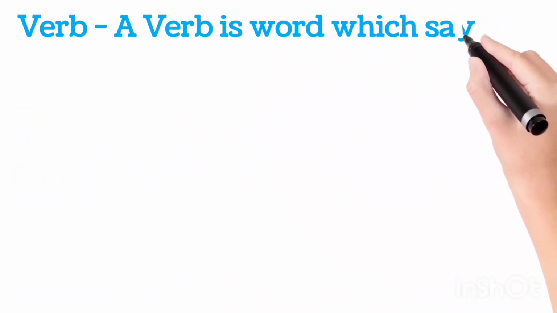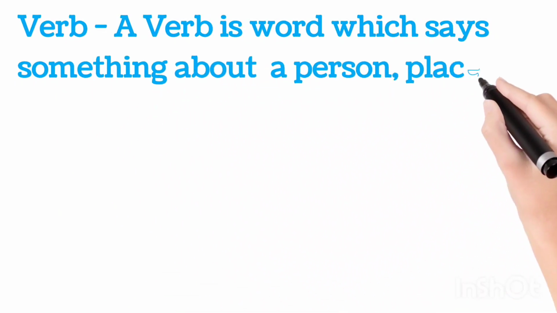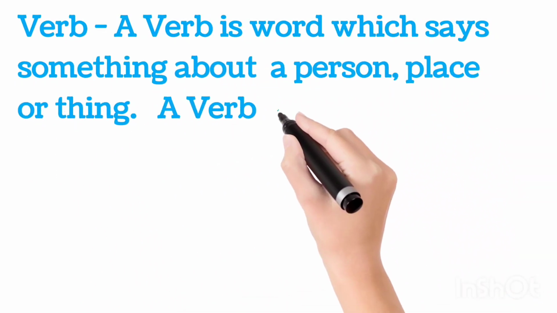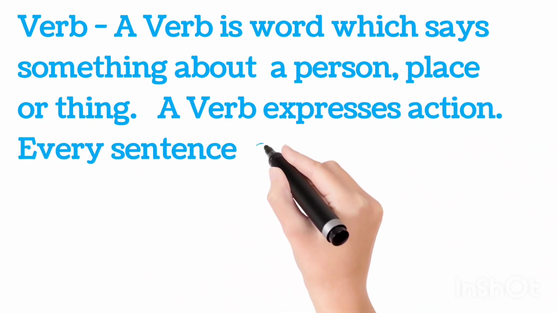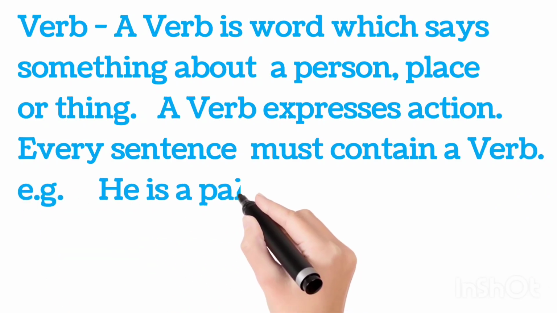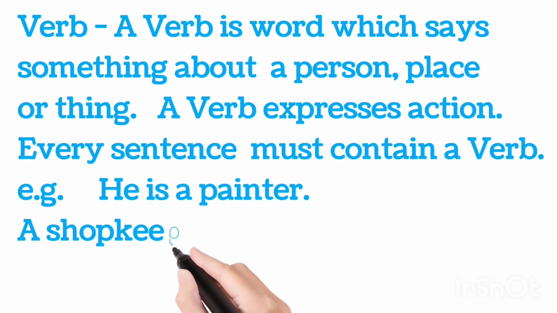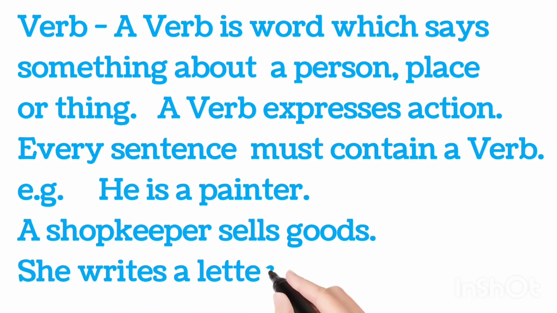Verb. A verb is a word which says something about a person, place, or thing. A verb expresses action. Every sentence must contain a verb. For example, he is a painter. A shopkeeper sells goods. She writes a letter.